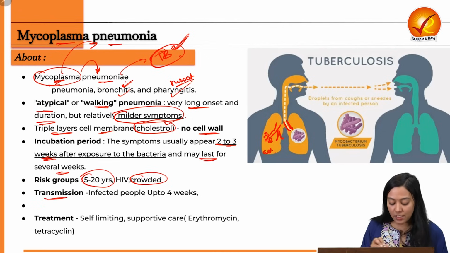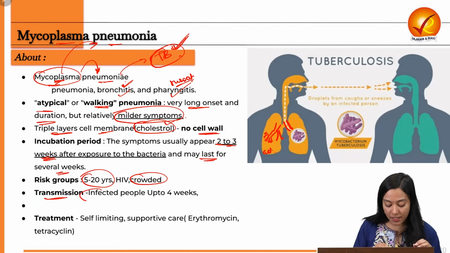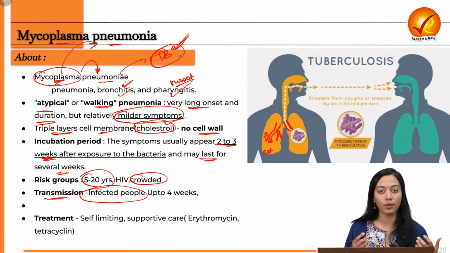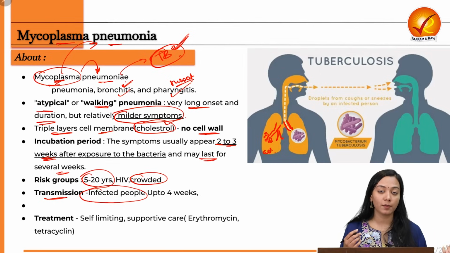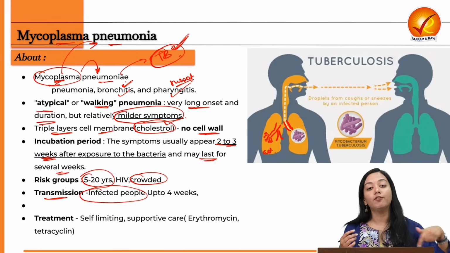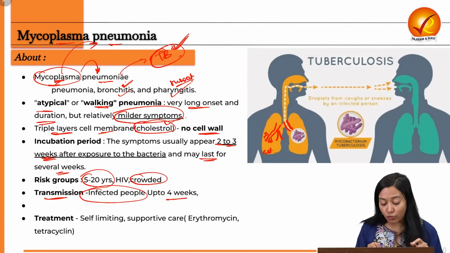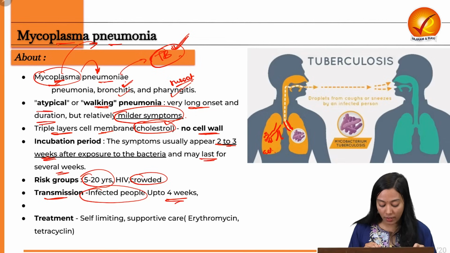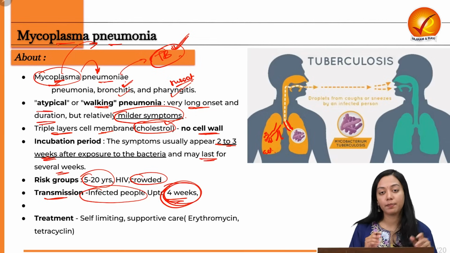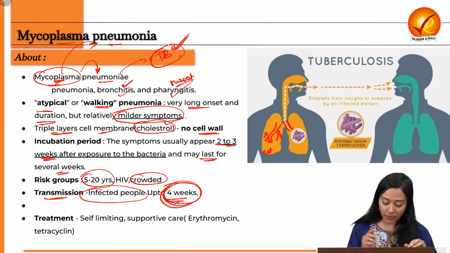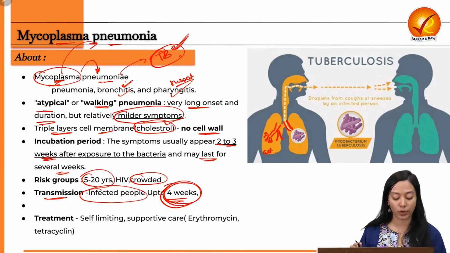So the transmission is, even if the infected person is not showing any sign, has recovered, still the chances of an infected person who has completely been cured infecting another person would also last for up to 4 weeks. So even after cure, at least till 4 weeks, the person can still infect other people with Mycoplasma pneumonia.